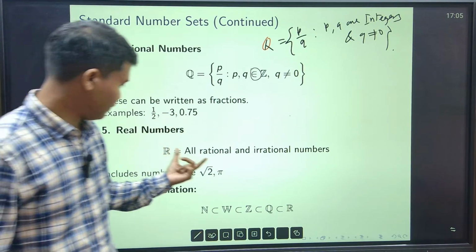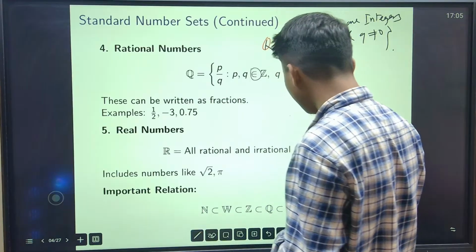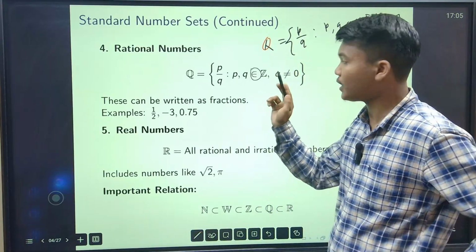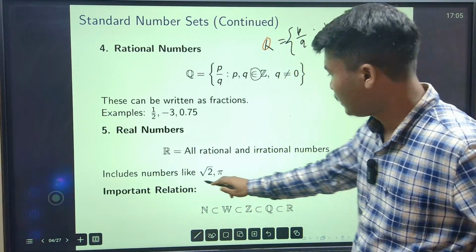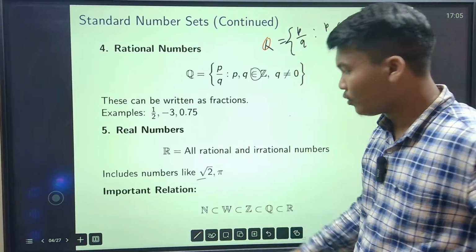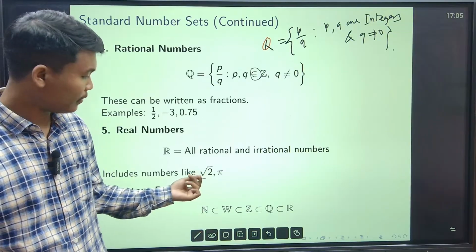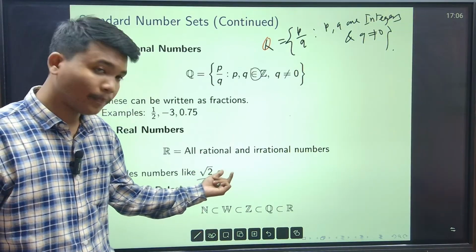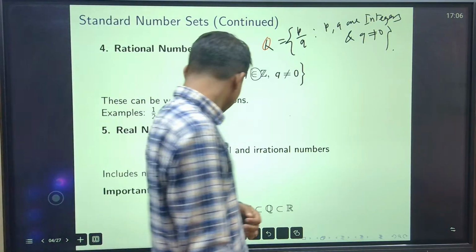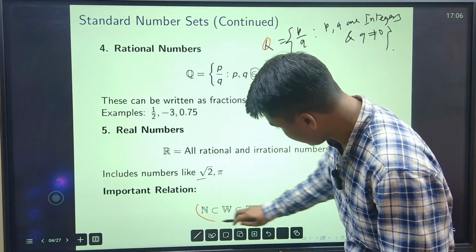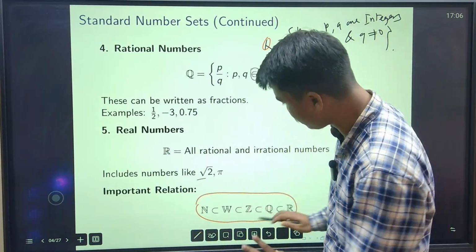Now real numbers, what is a real number? All rational numbers and irrational numbers. What are irrational numbers? Those that are not rational numbers are called irrational numbers. The kind of root 2, root 2 is a decimal, but this is a non-terminating decimal, it will never end. Similarly, pi will never terminate, right?